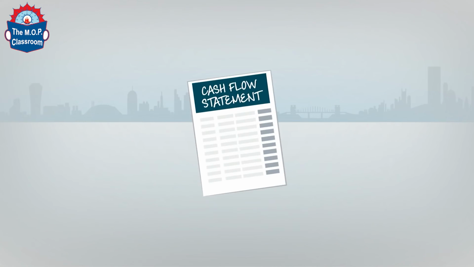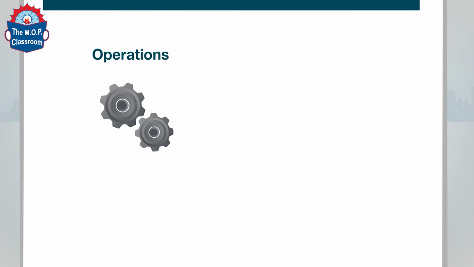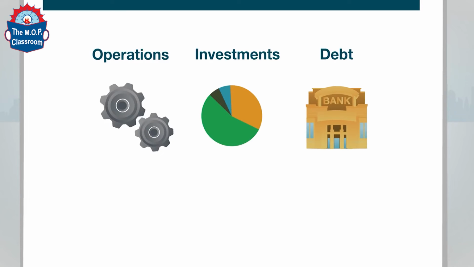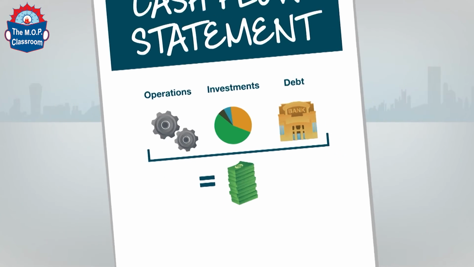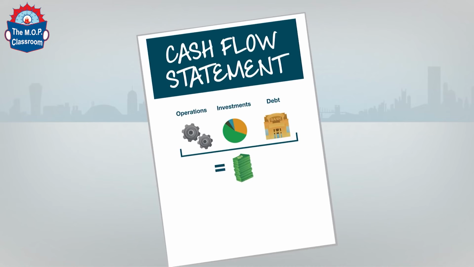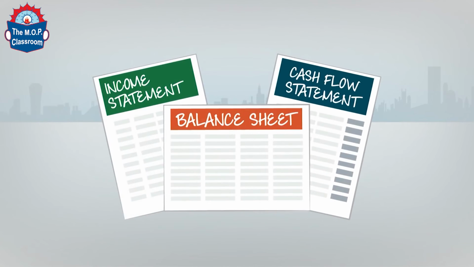It's also why the cash flow statement is an important item to consider. This statement shows how the company uses its cash to operate the business and make investments. It also shows how much is borrowed from a bank or bondholder. These figures are totaled to show changes in the company's overall cash position. This statement is important because it gives a more detailed account of how the business generates revenue and is therefore much more difficult to manipulate than an income statement.